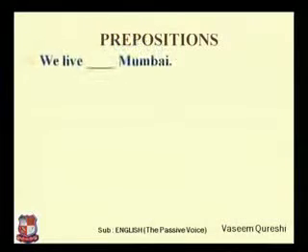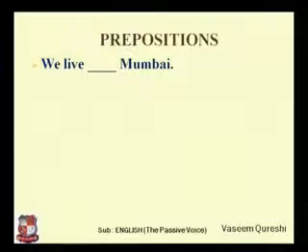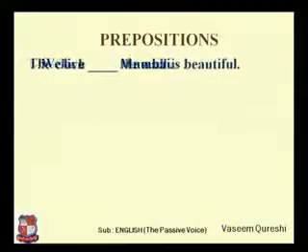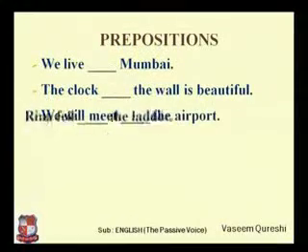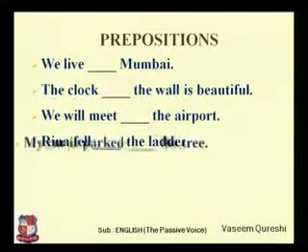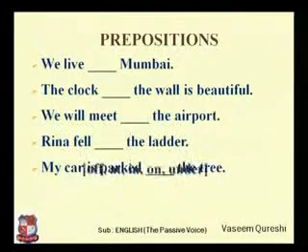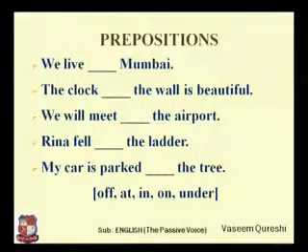Now let's learn something about prepositions. There are some sentences and then we'll discuss each of them. The words which indicate the position of something basically is preposition.